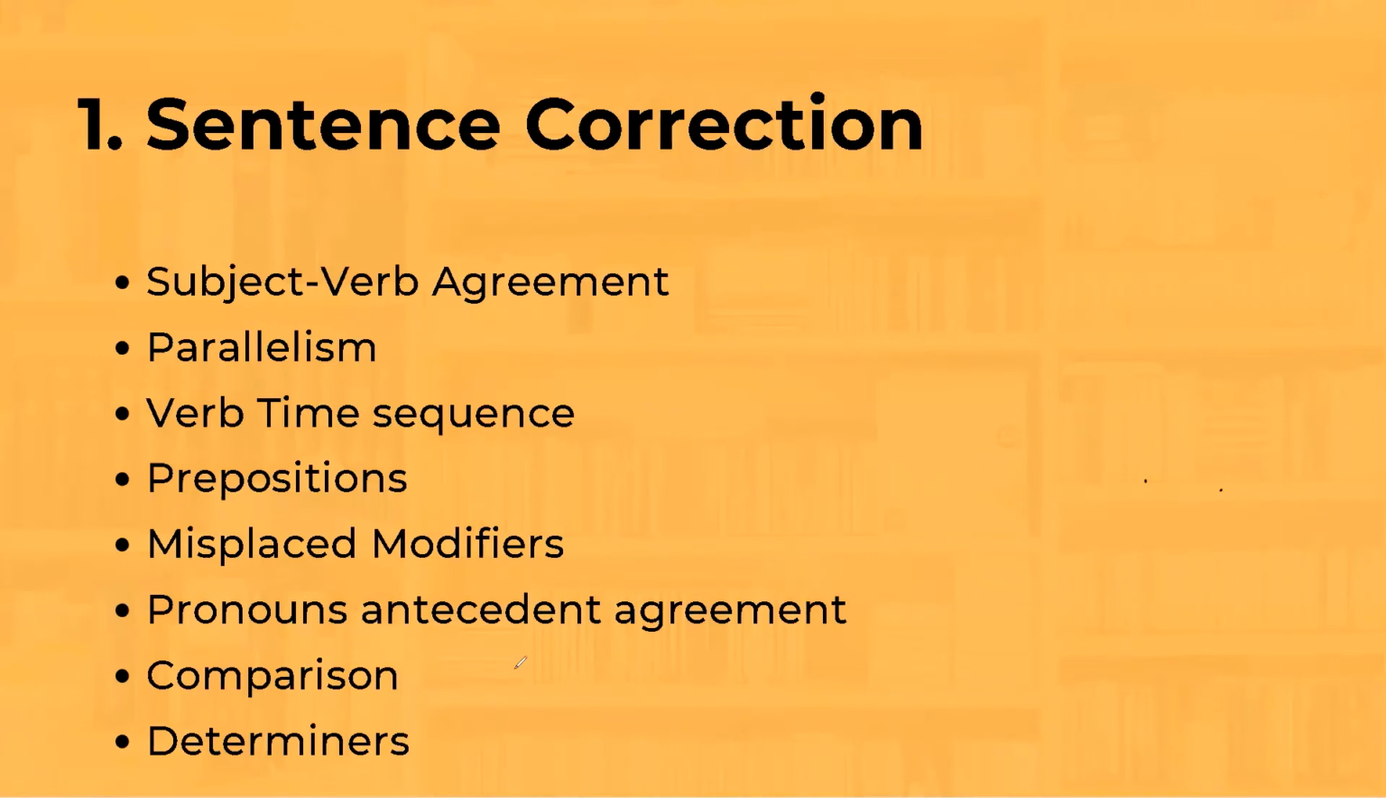Next, we have comparison. When we compare any things in a sentence, they have to be of the same type. Now, let us look at this sentence. His handwriting is better than you.